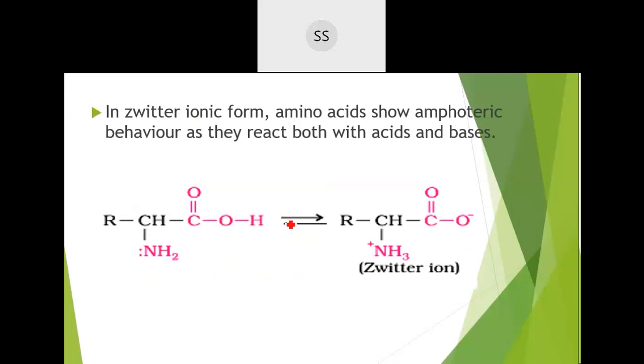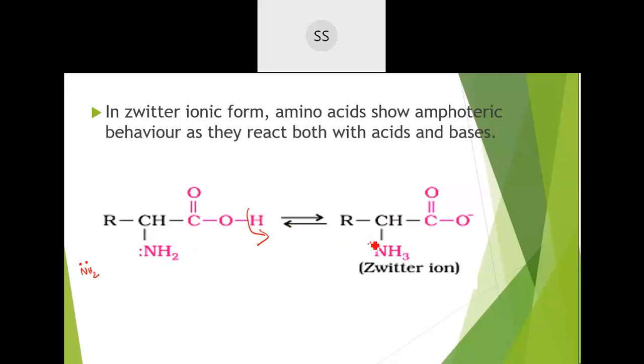See how the reaction happens. I've shown it here: the amino acid having a carboxylic acid group and an amino group. You know, the amine chapters are over. In the amine, there is a lone pair of electrons. They can donate this electron pair and bind with an H plus ion. Carboxylic acid is acidic in nature, so it can release this H plus ion easily in the solution. This H plus ion will be released, and then the amine group receives that H plus ion.